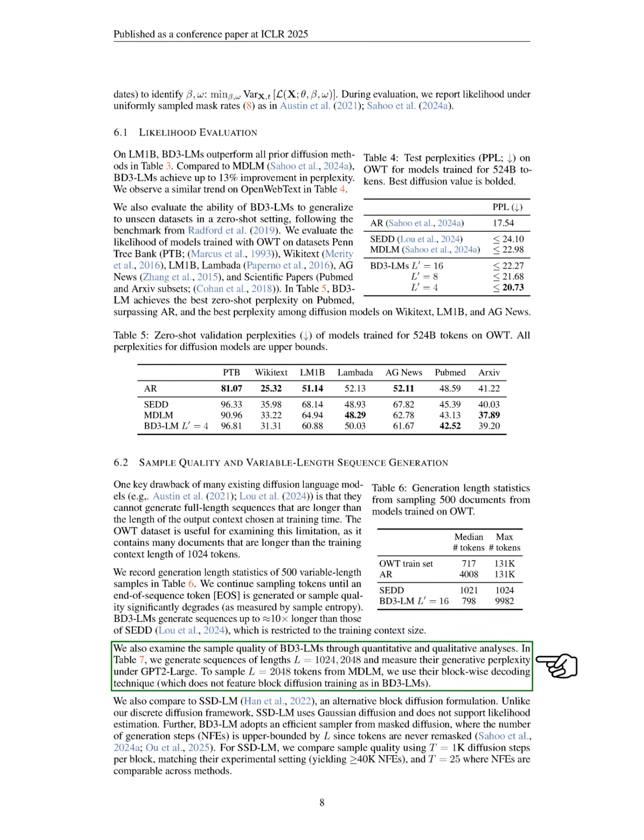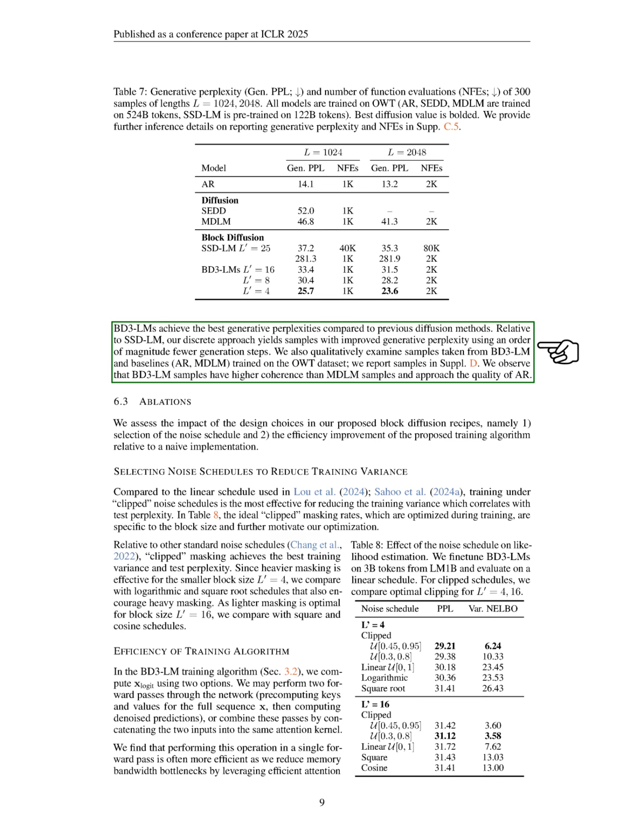We also assess the sample quality of BD3LMs through both quantitative and qualitative analyses. We generate sequences of various lengths and measure their generative perplexity. In our comparisons, we find that BD3LMs achieve better generative perplexities than previous diffusion methods, using significantly fewer generation steps. Our qualitative examination of samples shows that BD3LM outputs are more coherent than those from other models, approaching the quality of the best-performing models.